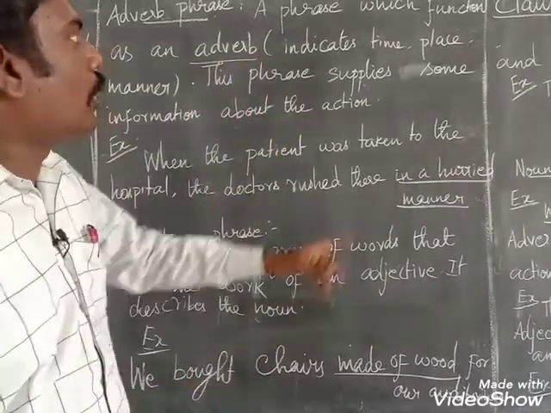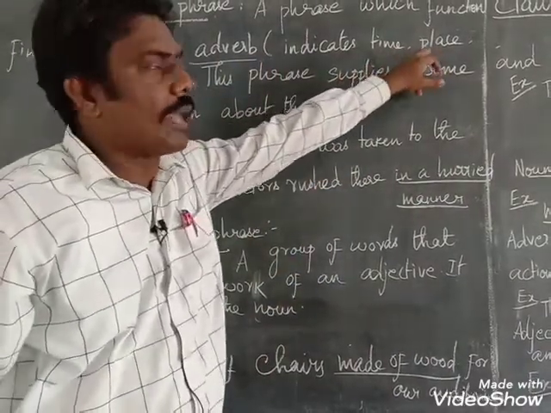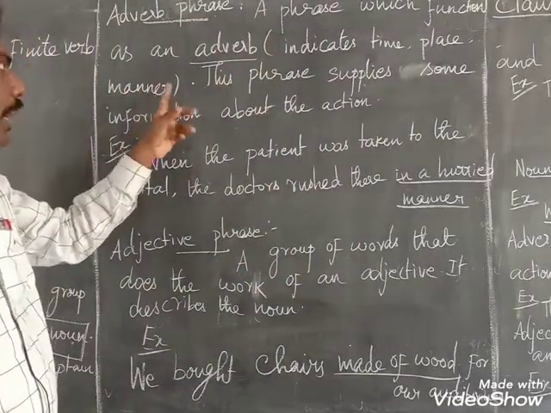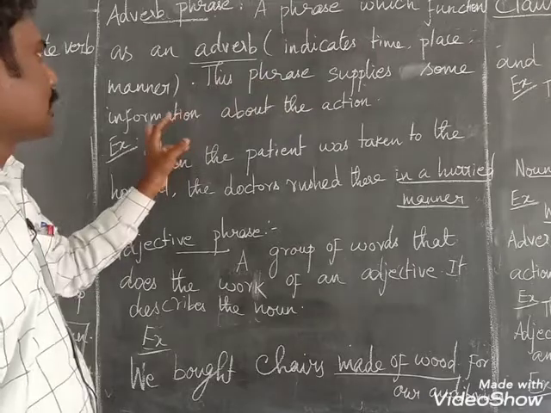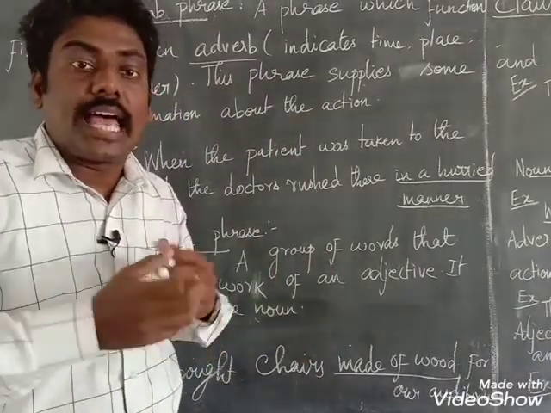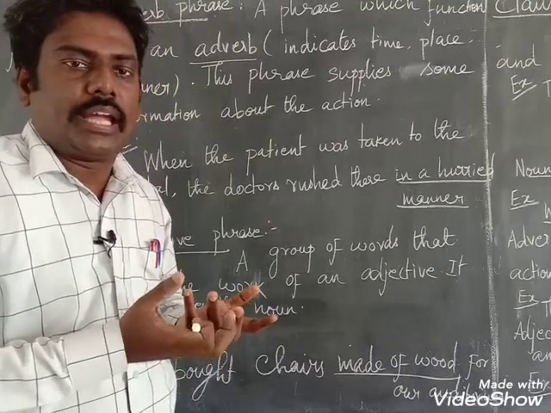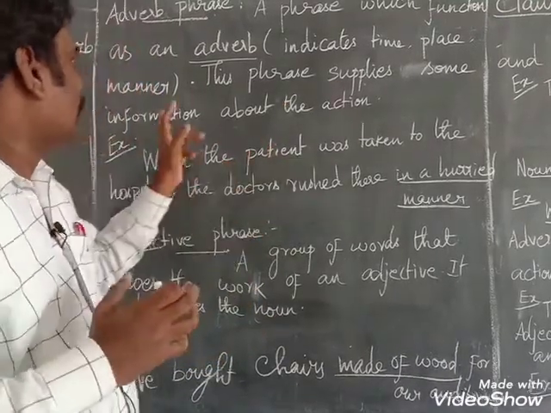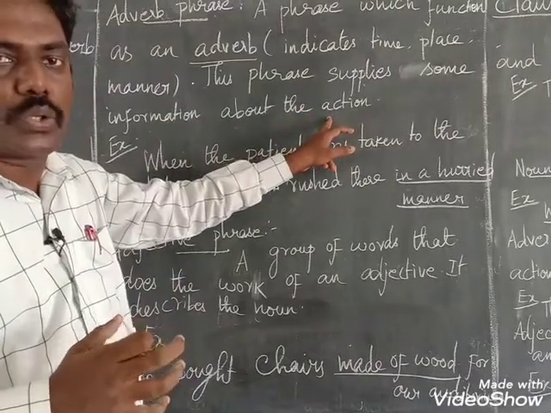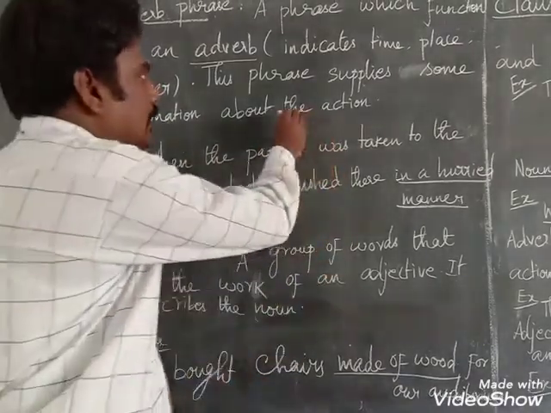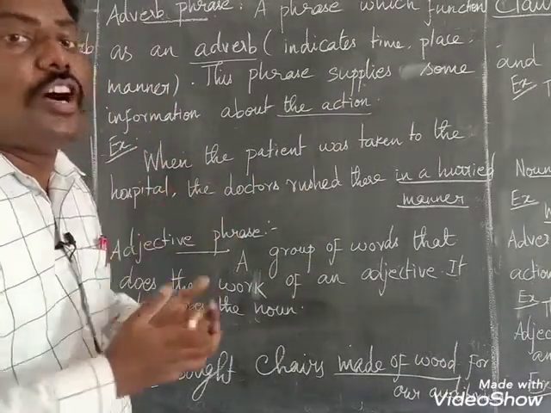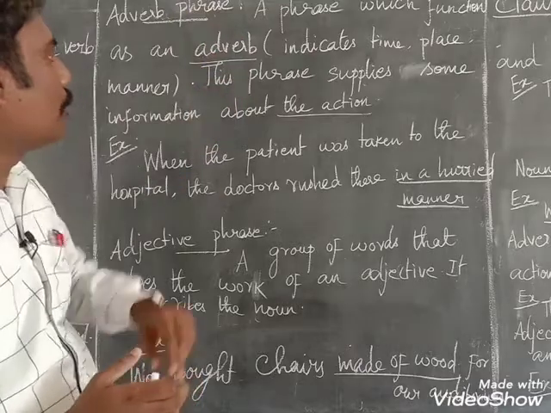What is meant by adverb? It indicates time, place and manner. So this phrase supplies some information about the action, how it happened. It gives more information about the action. Action means here the verb. It gives more information about the verb, so that it is called adverb phrase.